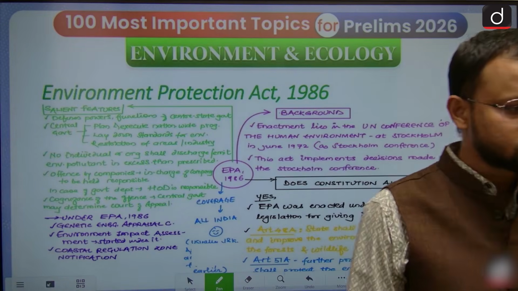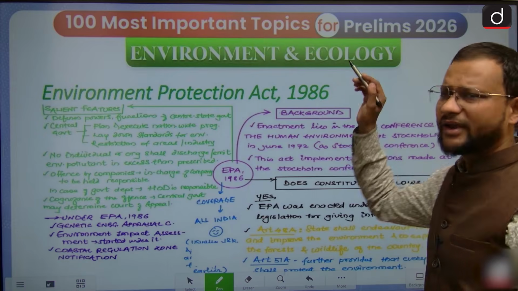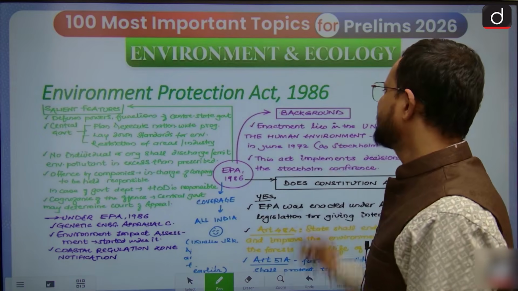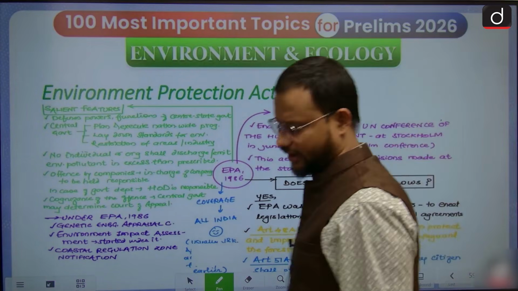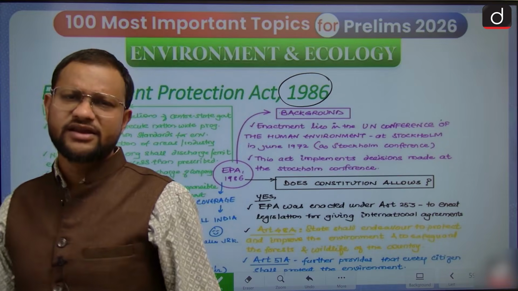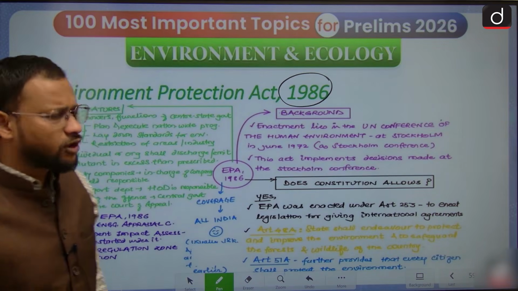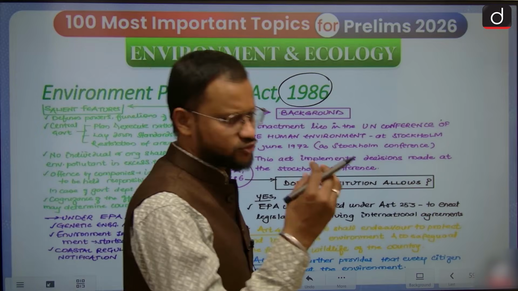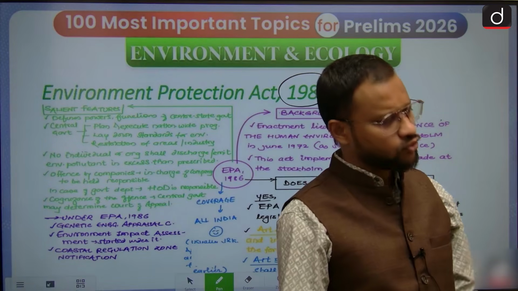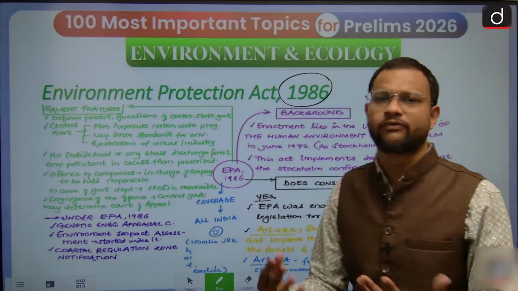Then next is the Environmental Constitution of India, that is the Environment Protection Act 1986. By 86, we had faced a lot of pollution issues, water pollution, air pollution, noise pollution, which came to the forefront.